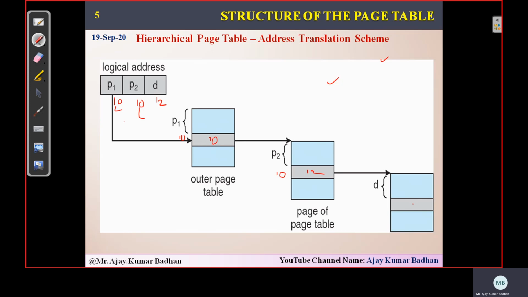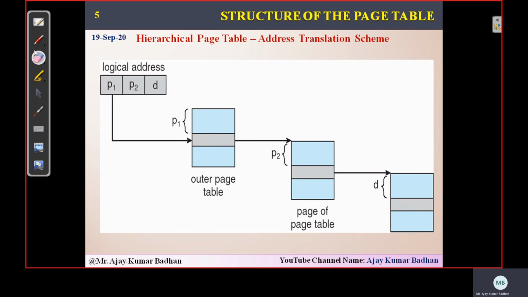From the displacement we will try to get the frame number. Frame is nothing but your physical memory. Physical memory will have frames. Logical memory will have pages. From that, we'll get the frame number. This frame number we will add to the displacement. What is the displacement we have? 12. So F plus 12, and that will give you the physical address where we need to store that particular segment. This is the way we can perform this hierarchical page table.